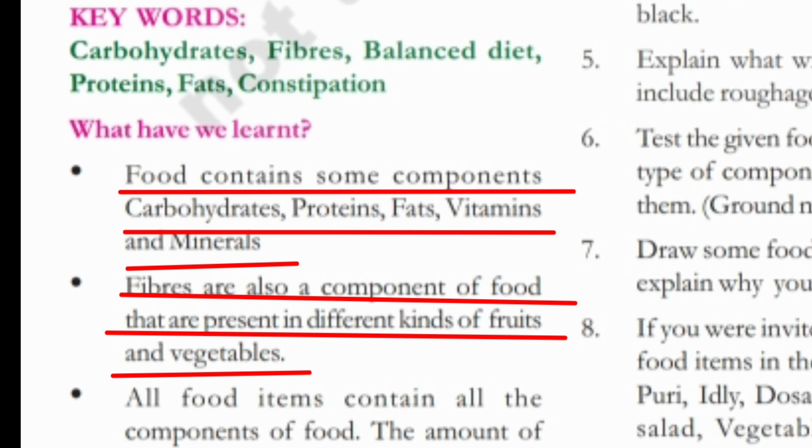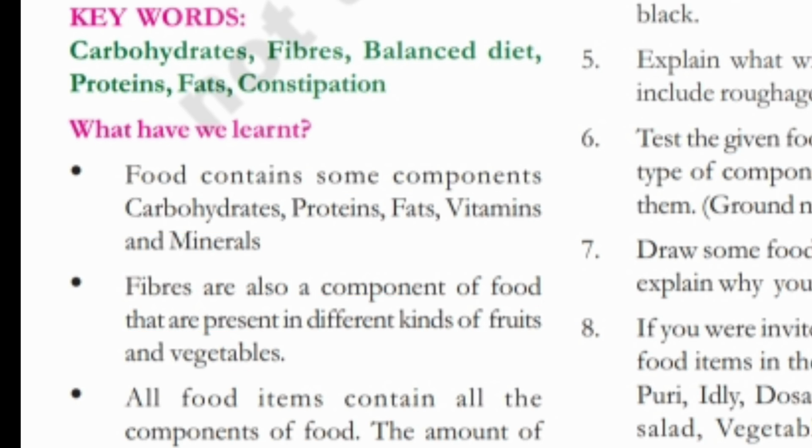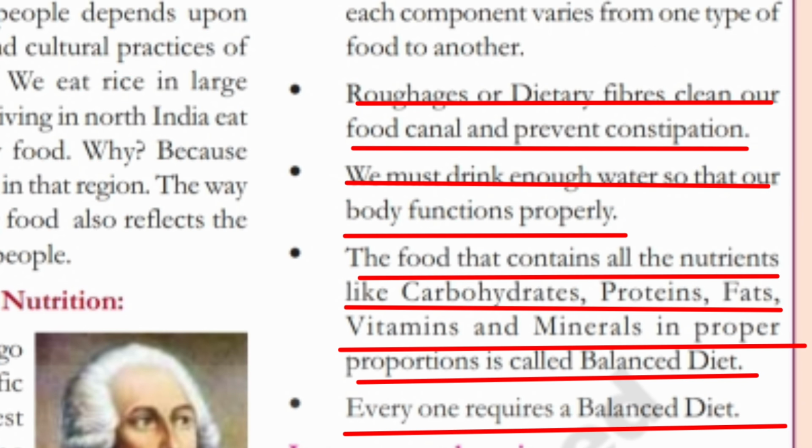What have we learned? Food contains some components: carbohydrates, proteins, fats, vitamins, and minerals. Fibers are also a component of food that are present in different kinds of fruits and vegetables. All food items contain all the components of food. The amount of each component varies from one type of food to another.